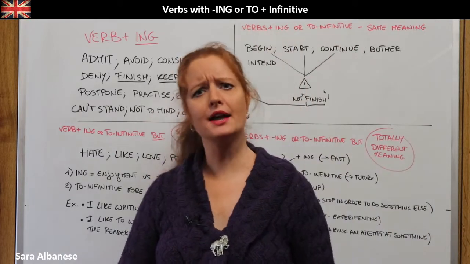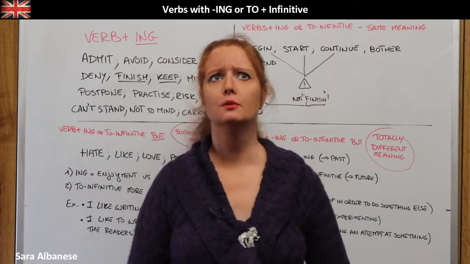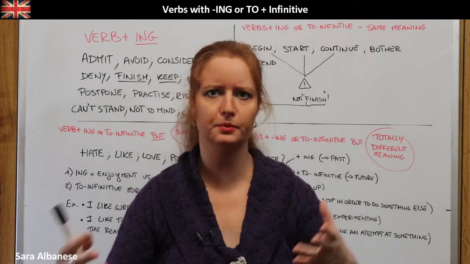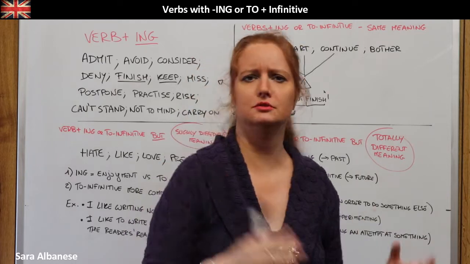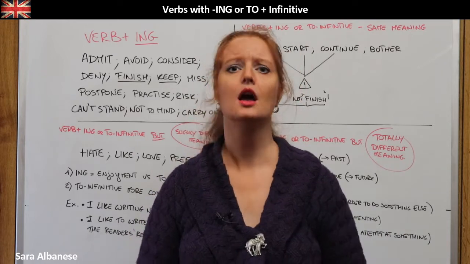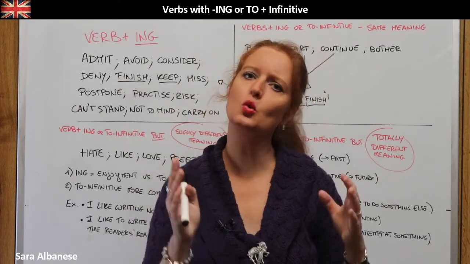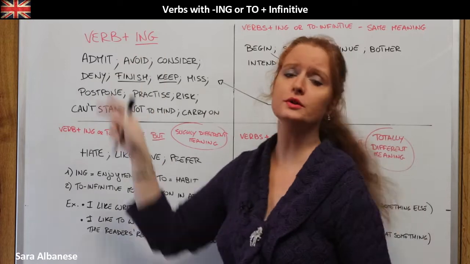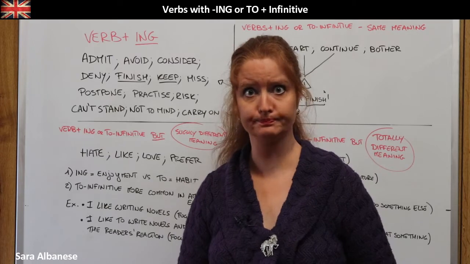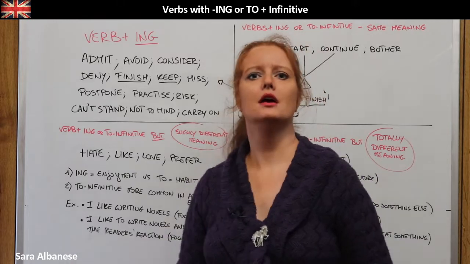Not to mind. I don't mind helping you. This is quite a common expression when, for example, I am offering you something or some help or whatever, and you say, oh, don't bother, I don't want to disturb you. I don't mind doing this. I don't mind helping you. This is quite common. And remember that it is always followed by an ing form. I can't say, I don't mind to help you. That's wrong.